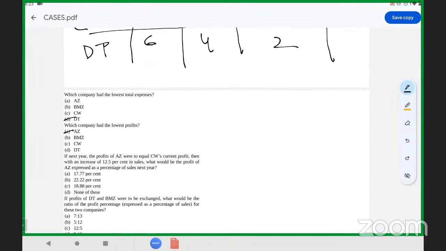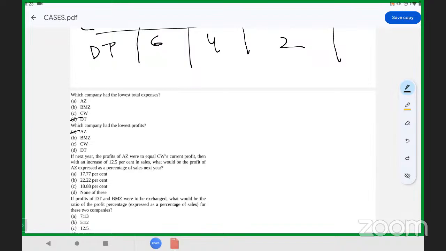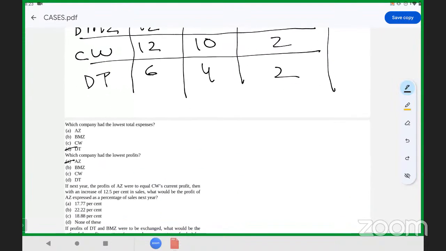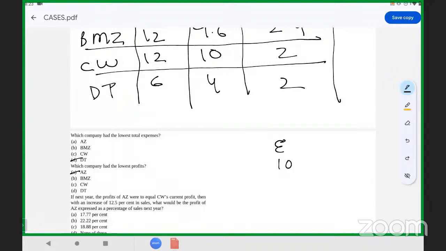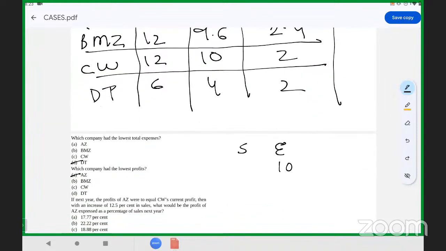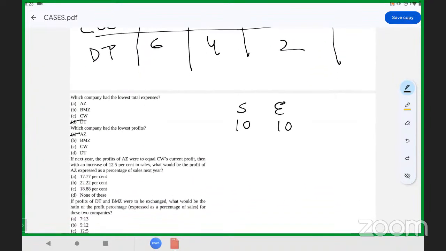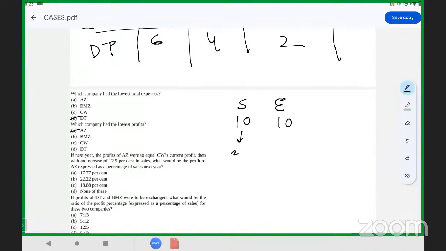Then with an increase of 12.5% in the sales, what would be the profit of the AZ? If this is becoming similar to CW, the expense will be 10, and sales right now is 10. So it will increase by 12.5, that is 25%. So this will become 12.5. So the profit will be 2.5%. Okay, so 2.5.